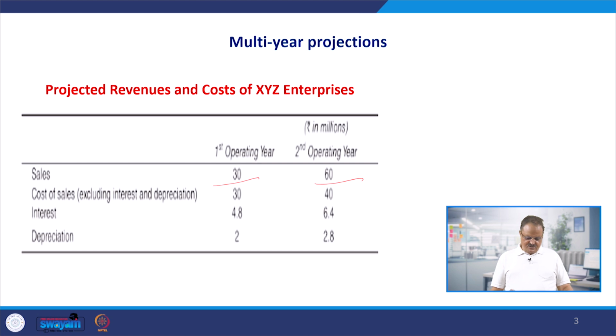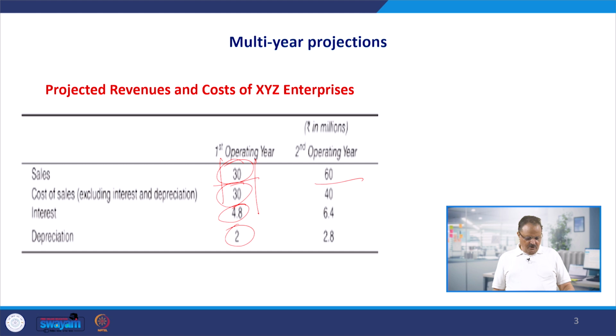Cost of sales information is also here. Initially, in the first year, it's a very grim situation: your sales value is 30 and cost of sales, excluding interest and depreciation, is also 30. So 30 and 30 are both equal. After that, the additional expenses on account of interest and depreciation are going to be extra, and will be paid by the firm from its own reserves or its own resources.